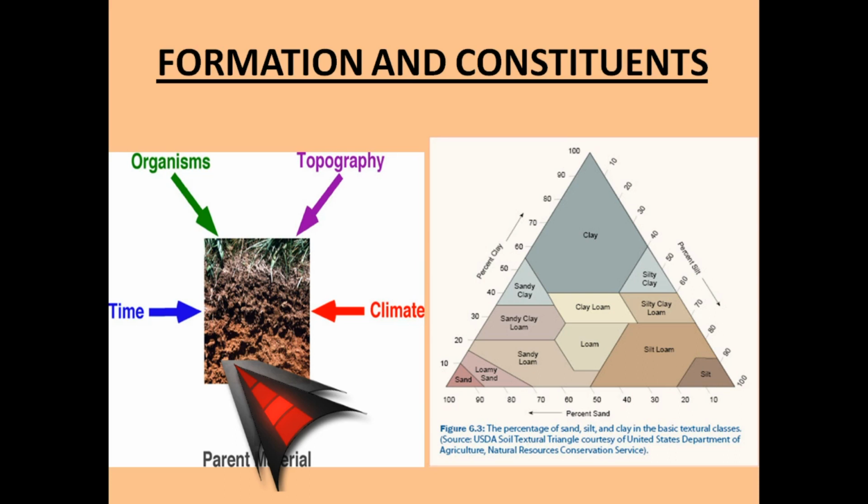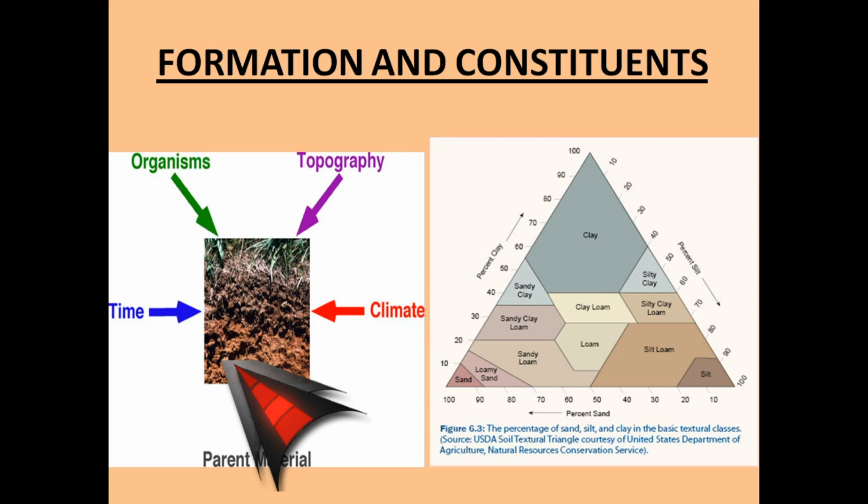The weathering of rocks and erosion, living things such as plants and animals, and finally the surface relief and drainage all lead to soil formation, which is known as pedogenesis. Pedogenesis is the name of the process of soil formation.